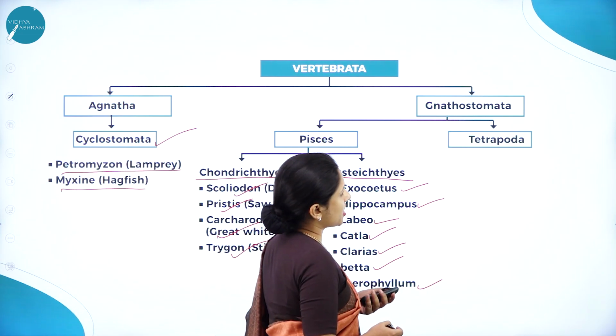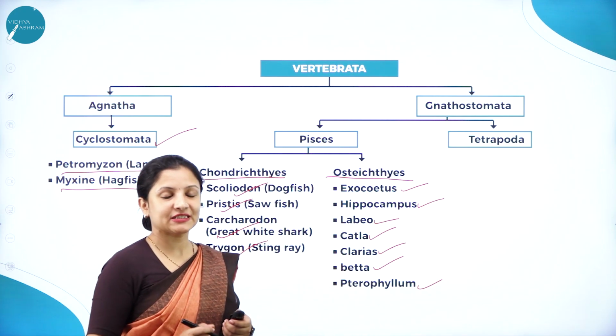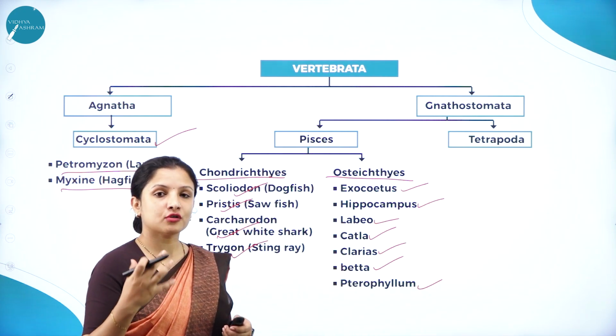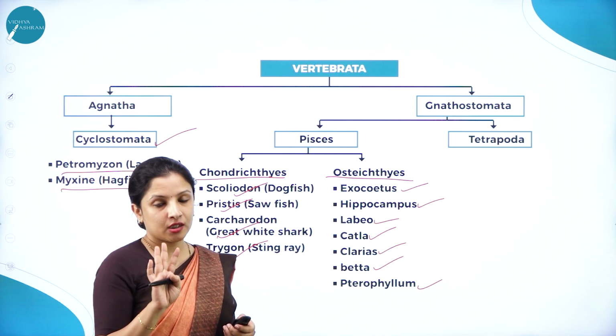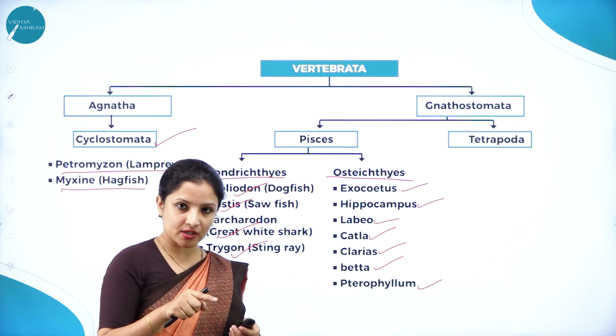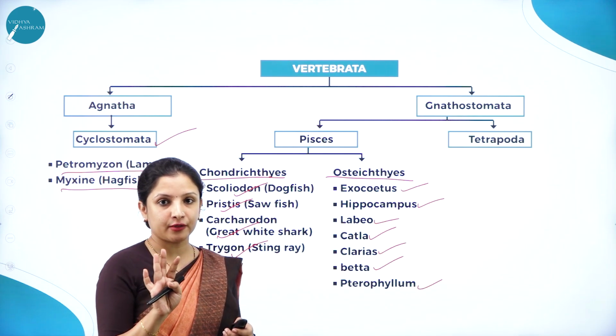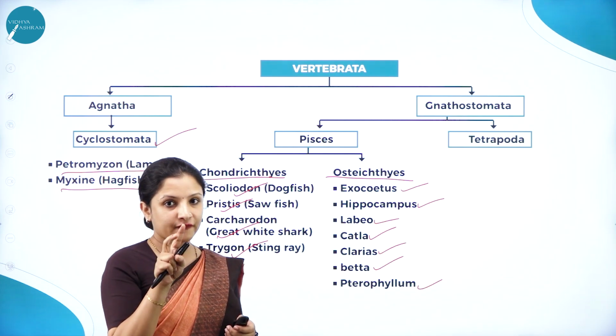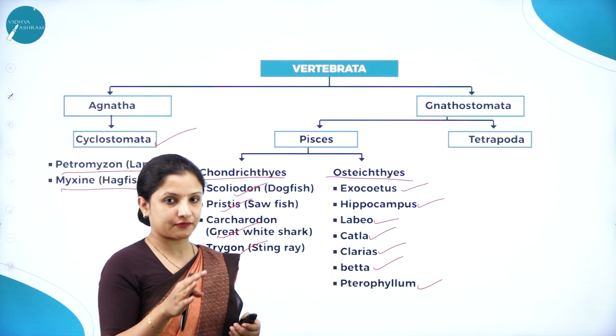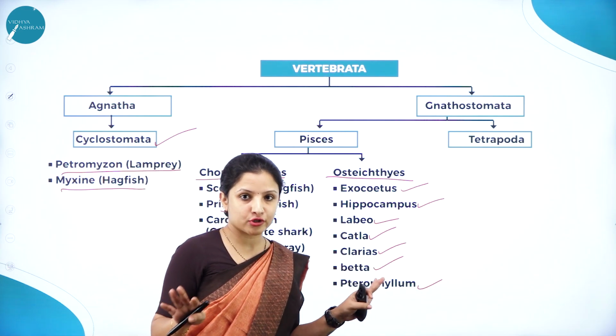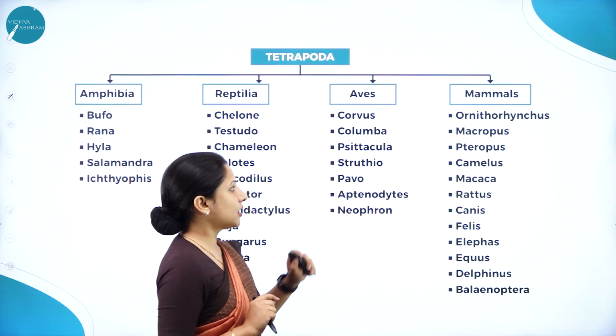Next, moving to Tetrapoda. Tetrapoda, the name itself says, poda means feet. Those organisms which have 4 feet. Now, even Aves are put under Tetrapoda. Okay. But now you can ask me, Aves don't have 4 feet. No, but 2 of their limbs are modified into wings. So that is why. But still, it is a mode of locomotion only, right? So that is why it's put under Tetrapoda.